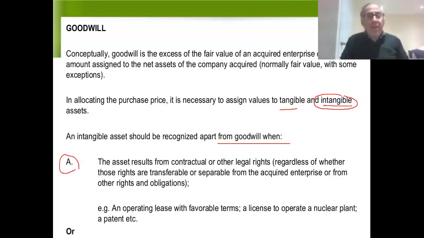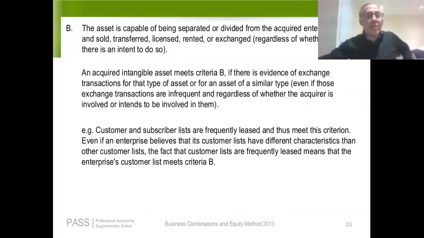Condition A says that the asset results from contractual or other legal rights. So what we're saying here is if company A buys company B, say the sub has an operating lease with favorable terms, or a license, or a patent. These are all legal rights. So we would have to figure out the fair value of these legal rights. They can't be buried in goodwill. They would have to be set out separately in the balance sheet under the heading of intangible. So if condition A is met, we're dealing with a legal right. It has to be set up separately as an intangible. Or if we meet condition B.